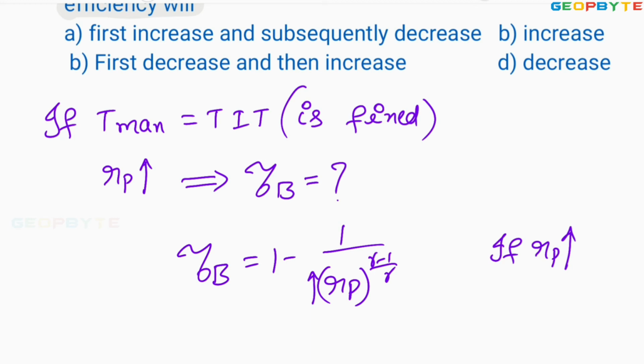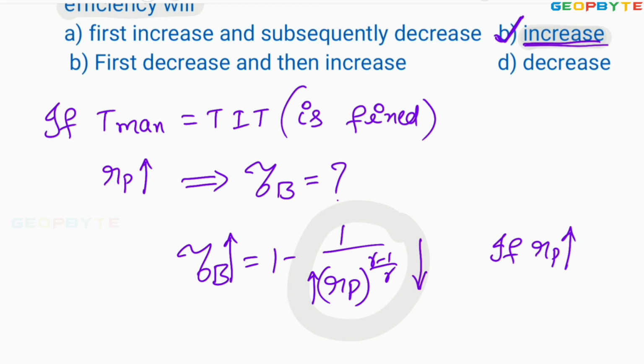If the denominator factor is increasing, the whole factor is decreasing. 1 minus a decreasing value will increase the Brayton cycle efficiency. From that, the conclusion is, if I increase the pressure ratio at a fixed turbine inlet temperature or maximum temperature, Brayton cycle efficiency increases. Therefore, option B is absolutely correct.